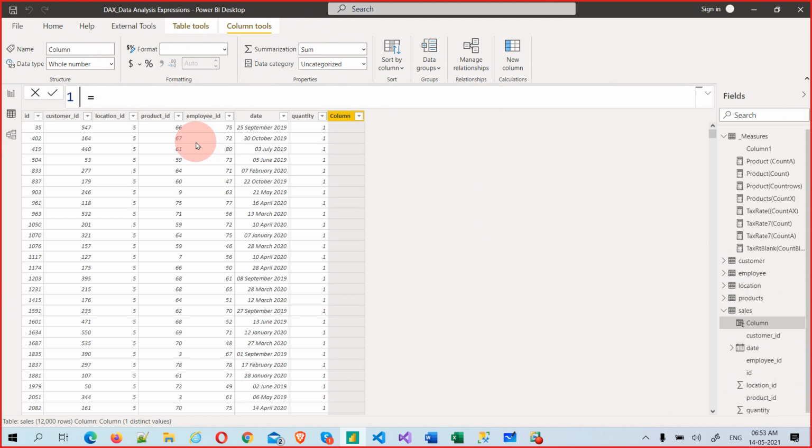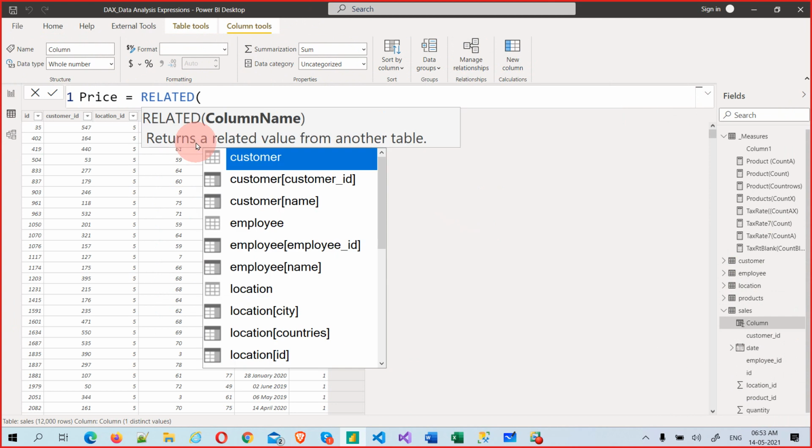Now I'm going to use price. I want the price here. See, price is also there in the product table, but if I write the same name, it's not bothering anything, because it's in a different table. So I'm using related. See, related table is also a table function. A lot of functions are there. What is the price?